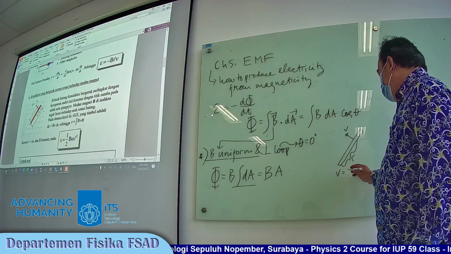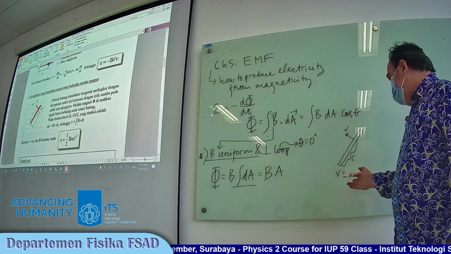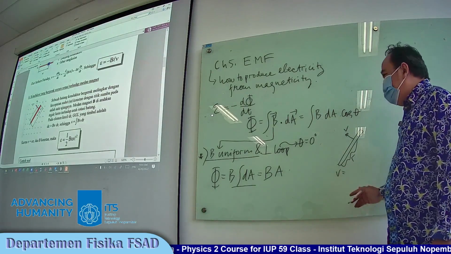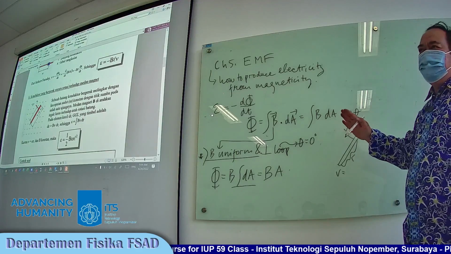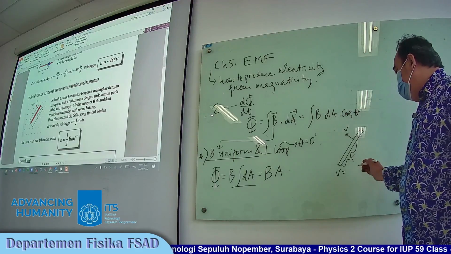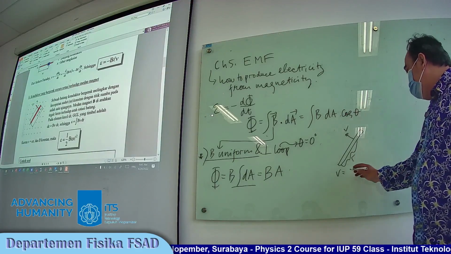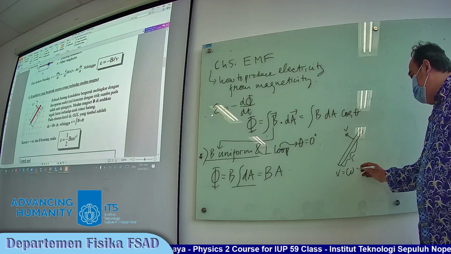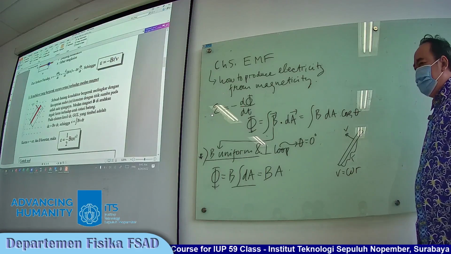That's why the tangential velocity, kecepatan apa itu? Kecepatan tangensial, ya. Tangential velocity equals omega times radius.